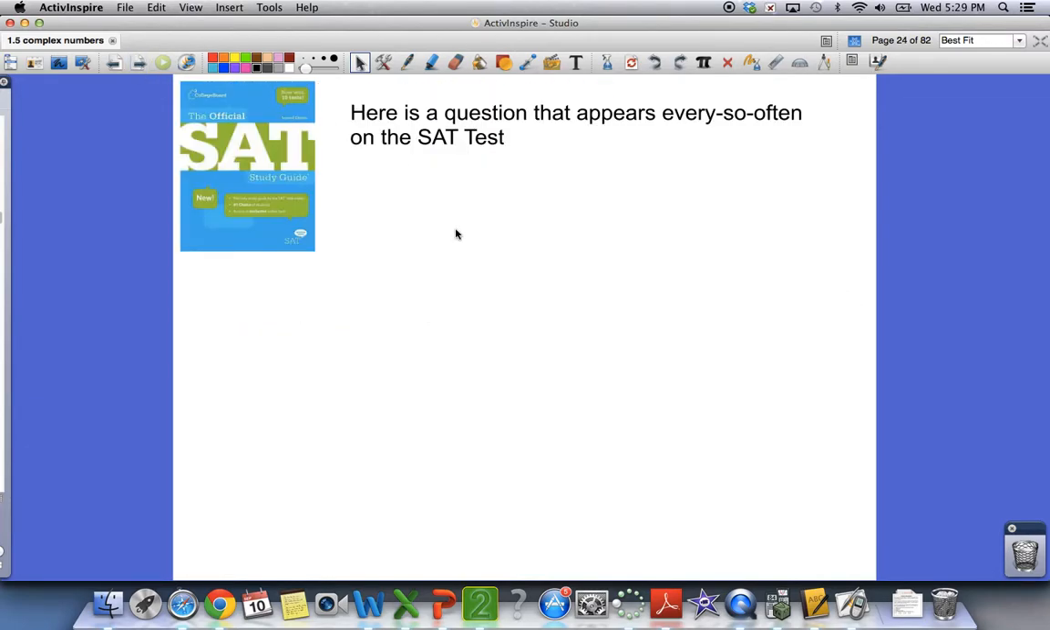All right, here's what I'd like you to do. Here's a question that appears every so often on the SAT. I want you to find the units digit. Now I'm going to stop right here. What is a units digit?